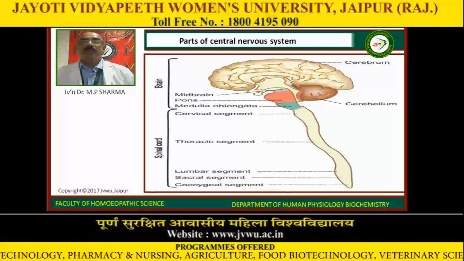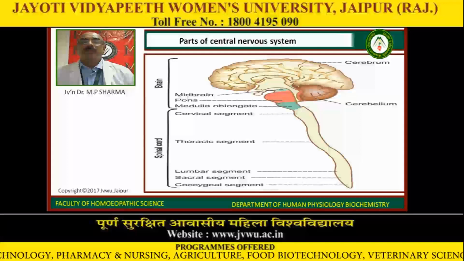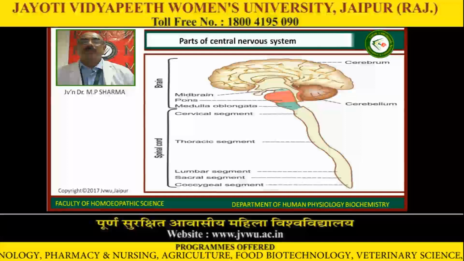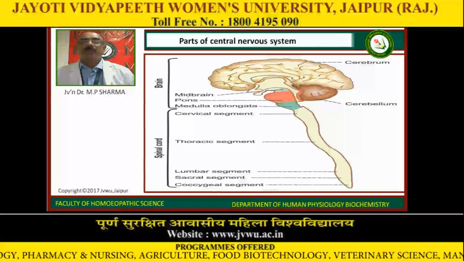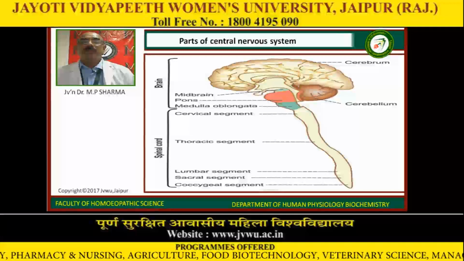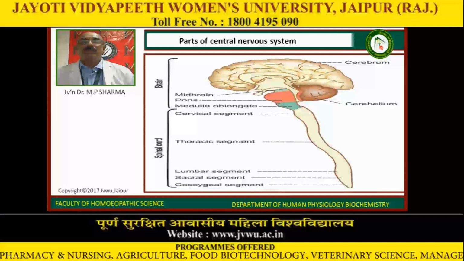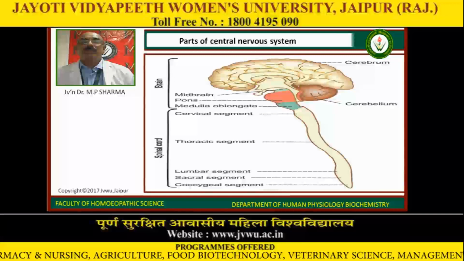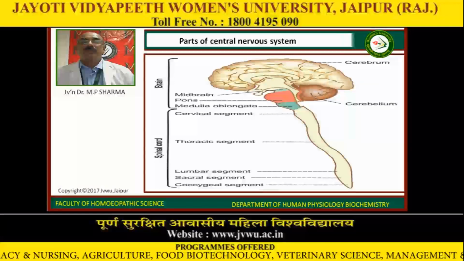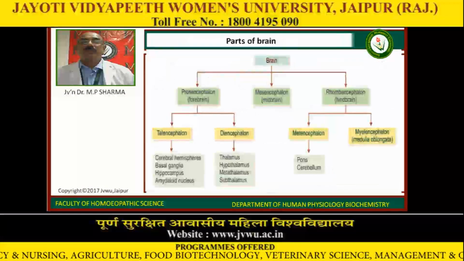Now, these are the parts of the central nervous system. The brain and spinal cord are divided into midbrain, pons, medulla oblongata, cerebrum, then cervical segments, thoracic segments, lumbar segments, sacral segments, and coccygeal segments. These come under the spinal cord.